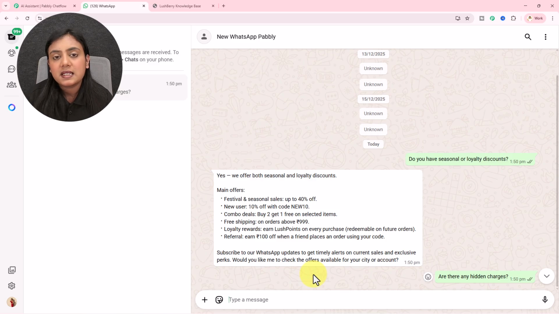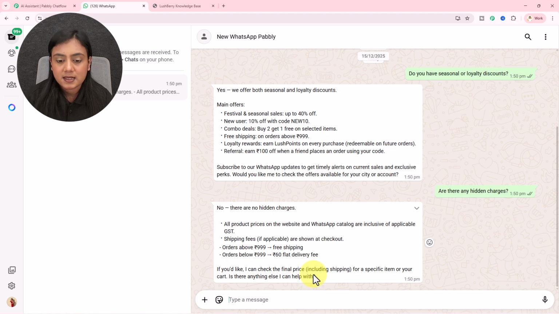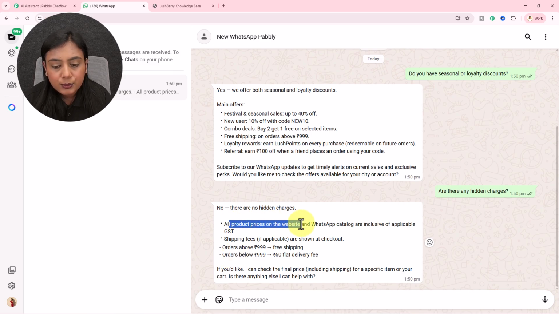I have a business in the name of Lushberry, which is a beauty and skincare product business. So this AI is going to reply to me according to that. It says no, there are no hidden charges. All product prices are included on the WhatsApp catalogs with inclusive or applicable GST. Shipping fees, if applicable, are shown at the checkout. Orders above $9.99 get free shipping. Orders below $9.99 have a $60 flat delivery. Okay, you can see I have received this message.